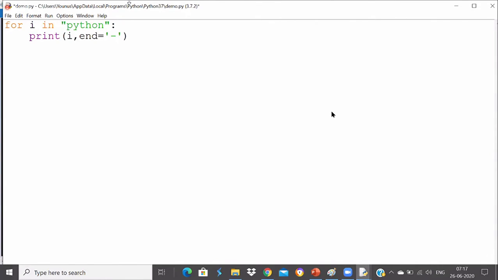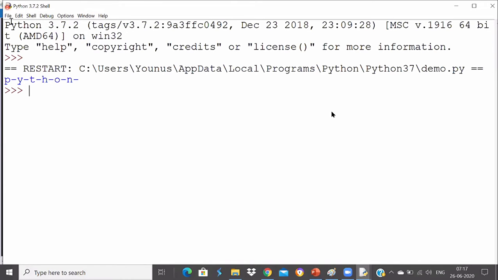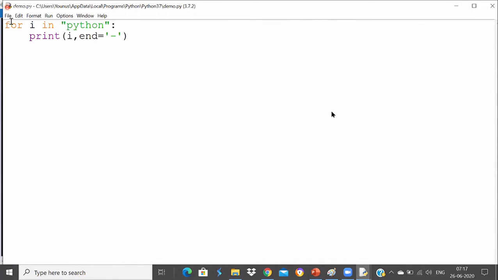When I run this code with the F5 function key, you can see here Python is getting printed. But you see that hyphens are getting printed at the end of every character, because end equals hyphen is what we have given here.